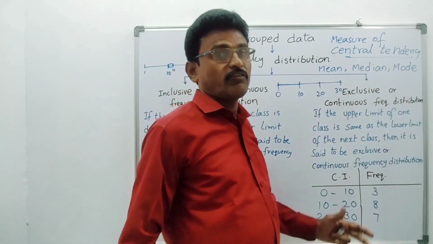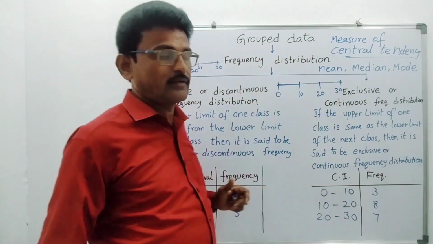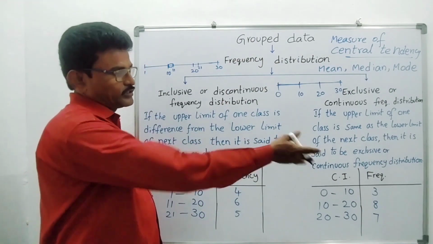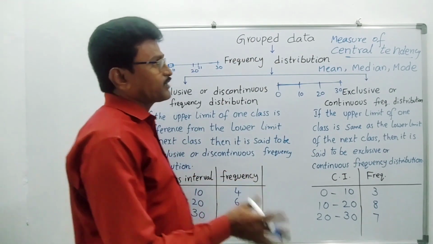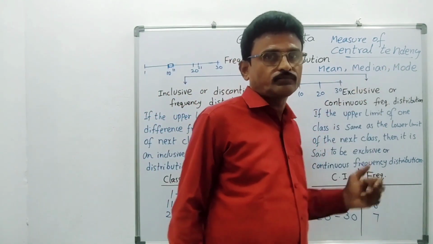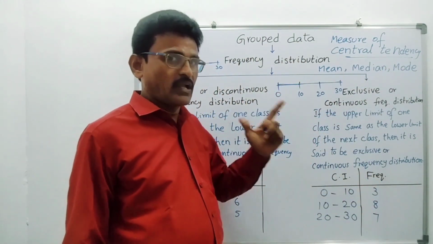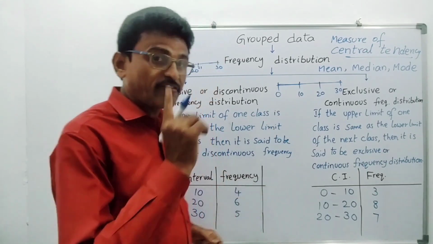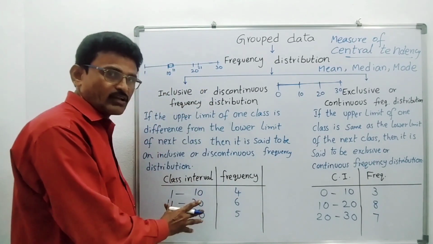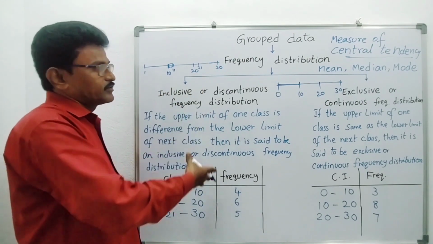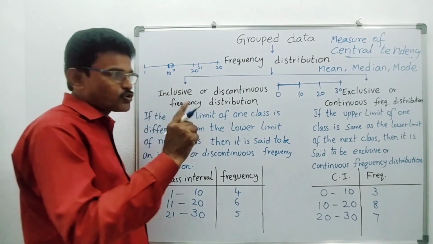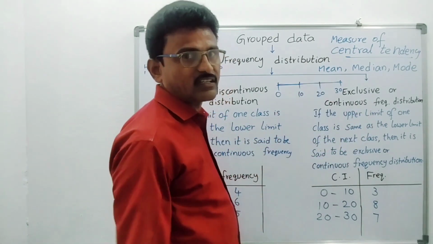Whenever we are calculating mean in a grouped frequency distribution, we can do it directly at any time. But particularly for median and mode, in the formula we are using lower limits. At that time we definitely have to convert the discontinuous or inclusive class interval into an exclusive class interval.